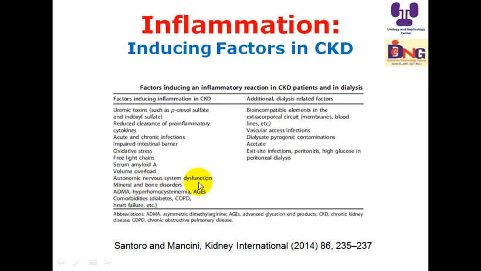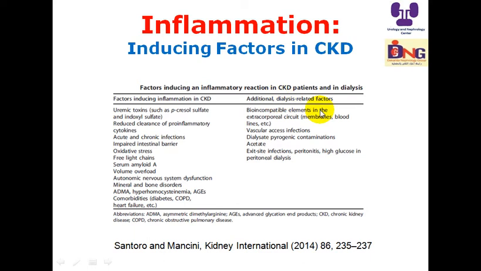Autonomic nervous system dysfunction, mineral and bone disorders, edema, hyperhomocysteinemia, advanced glycation end products, comorbidities, and increase in diabetes, COPD, heart failure, etc. So all these are factors related or common in patients with chronic kidney disease.